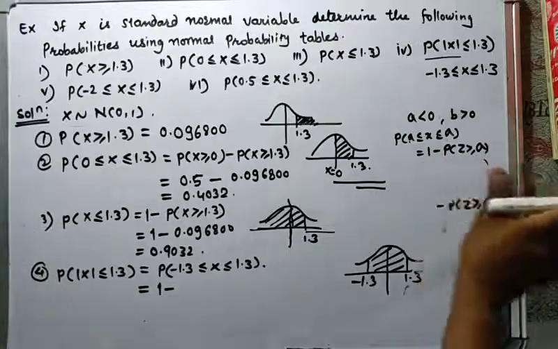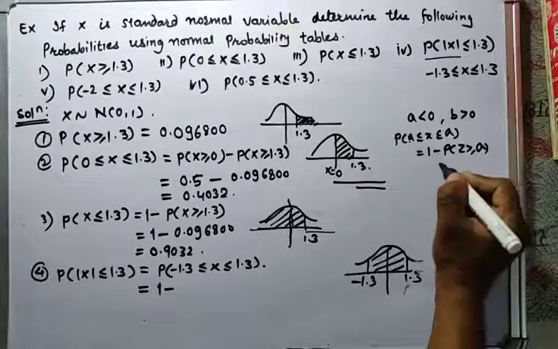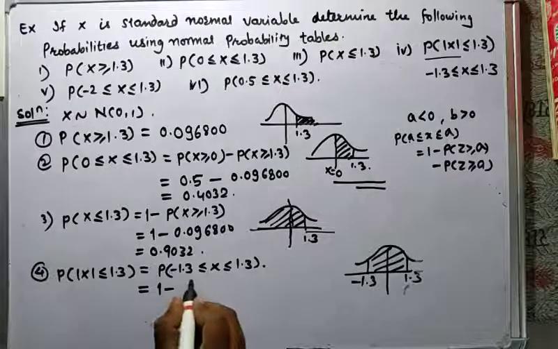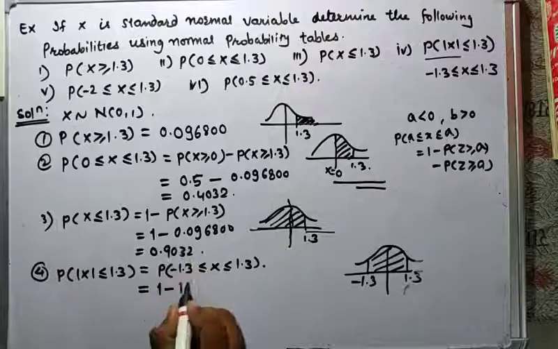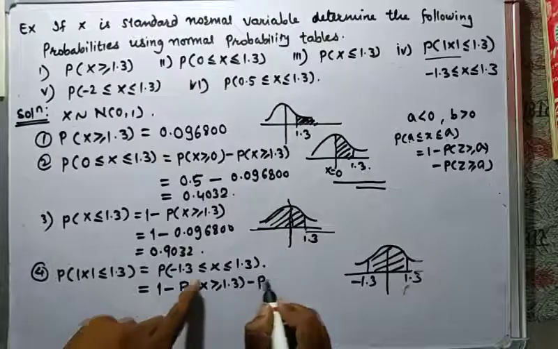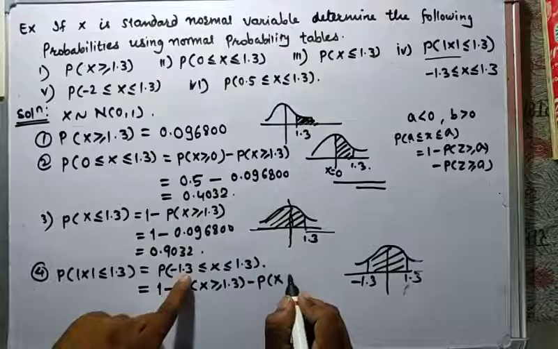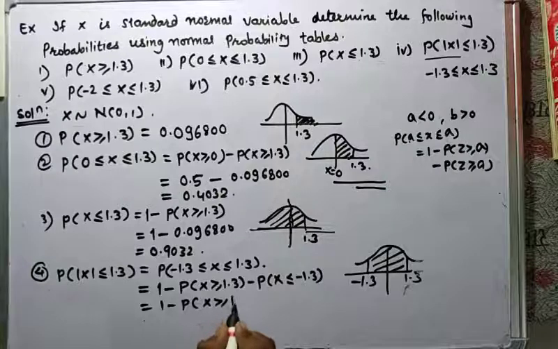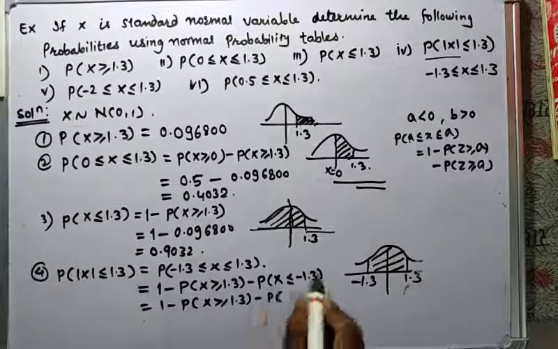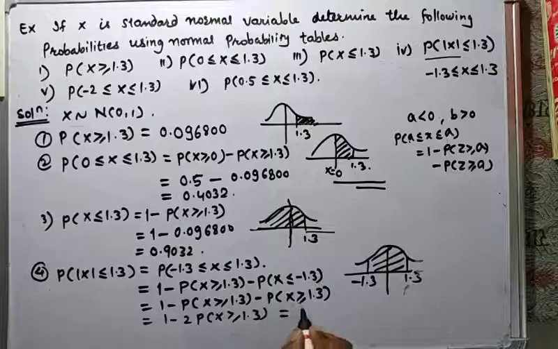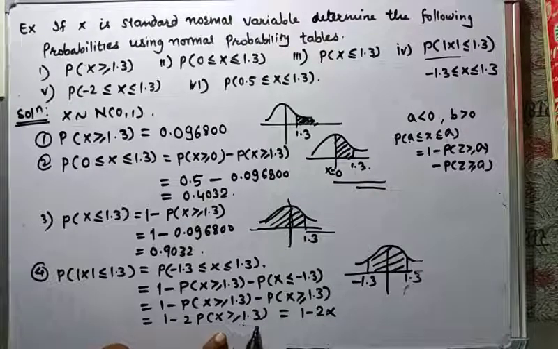So here we get probability of 1 minus probability of z greater than or equal to a minus probability of z greater than or equal to a again. Therefore, this can be written as 1 minus probability of x greater than or equal to 1.3 minus probability of x greater than or equal to 1.3, which is nothing but 1 minus 2 times probability of x greater than or equal to 1.3.